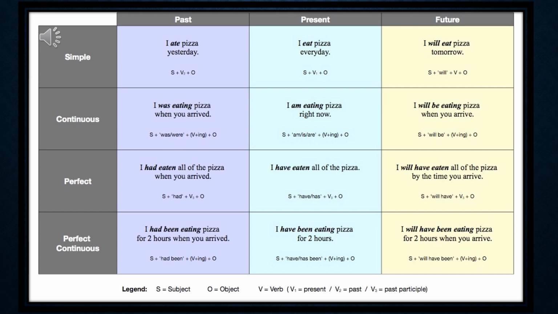Now let's see this table here. On the top you can see all the three tenses: past, present and future. On the left hand side you can see all the four forms of these tenses. Let's take one block at a time.